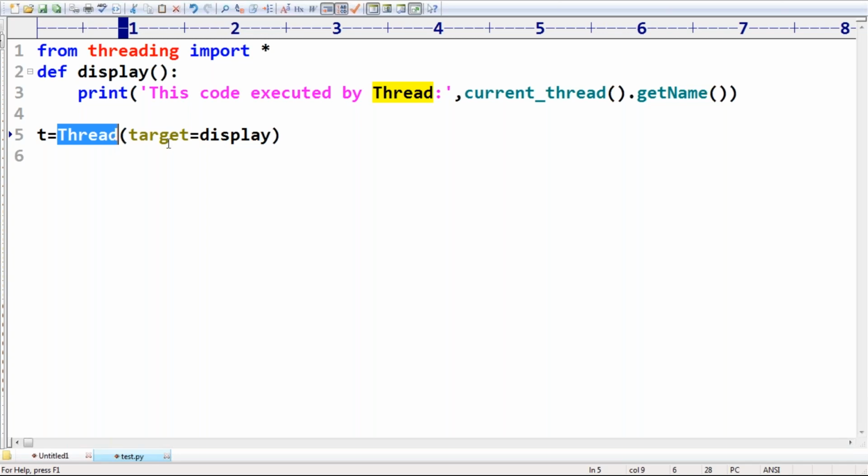Target is nothing but the job. With what jobs? Okay, like this is the job. Display is the function. It has to execute like that.